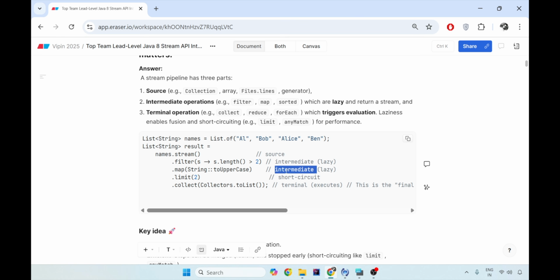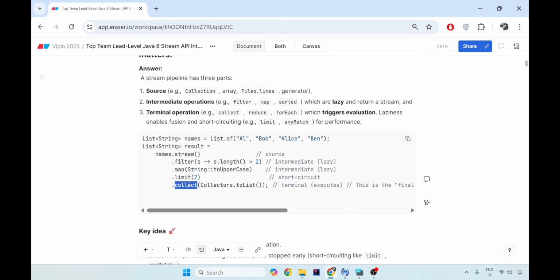The next important part, which 90% of people forget to explain to the interviewer, are the short circuit operations. Everybody knows about intermediate and terminal operations, but there is a very important operator called the short circuit operator, which helps you increase the efficiency of your stream API. This limit 2 is actually the short circuit operator, which is also part of the terminal operations.